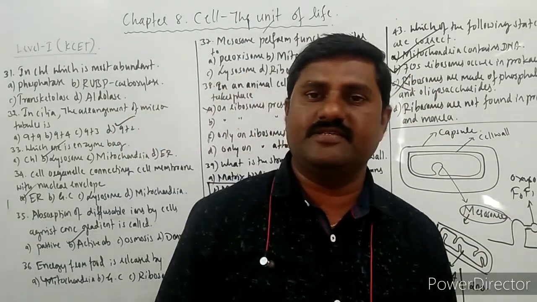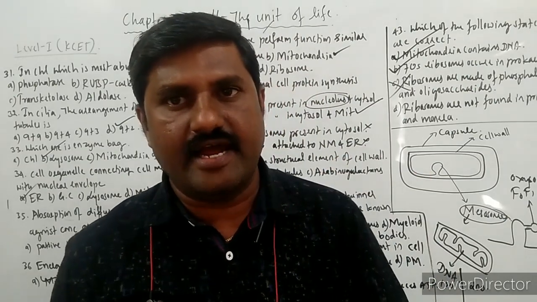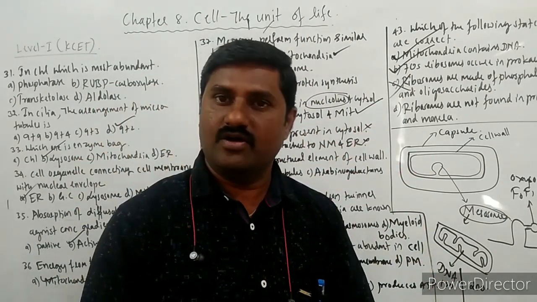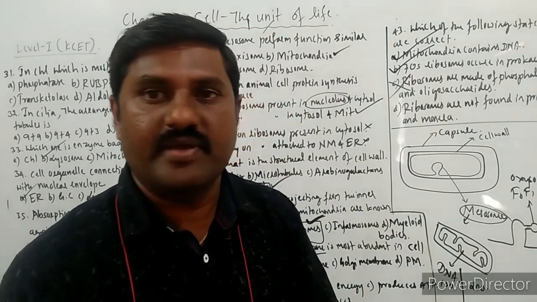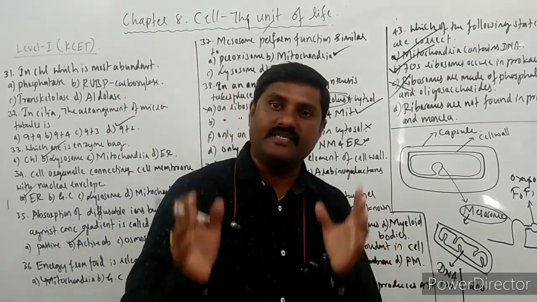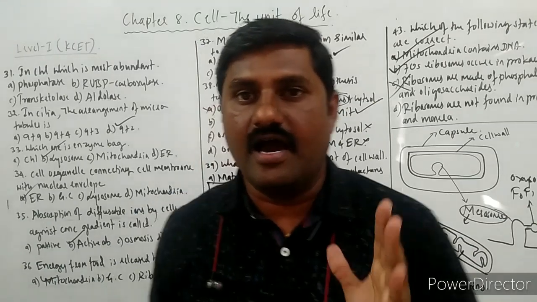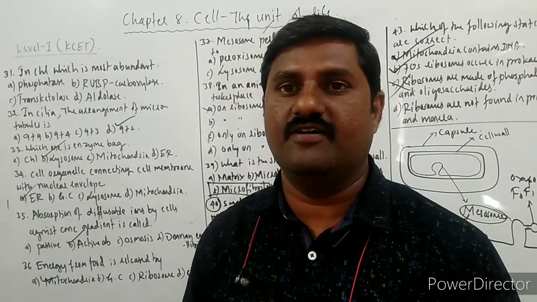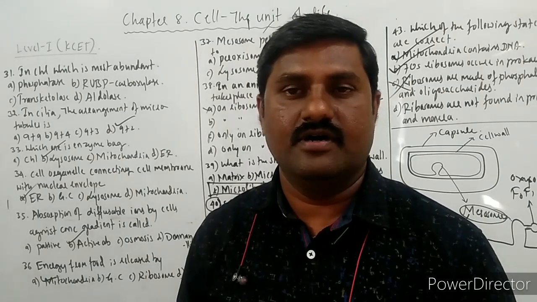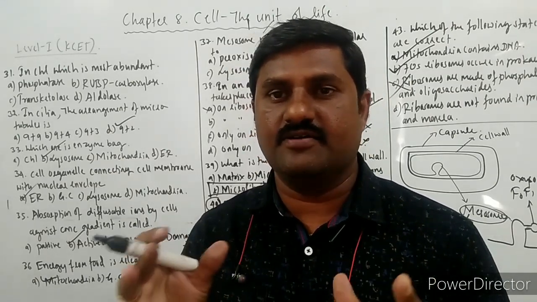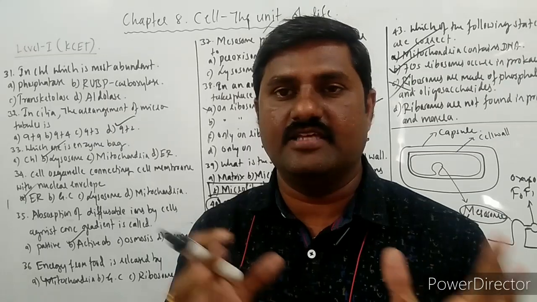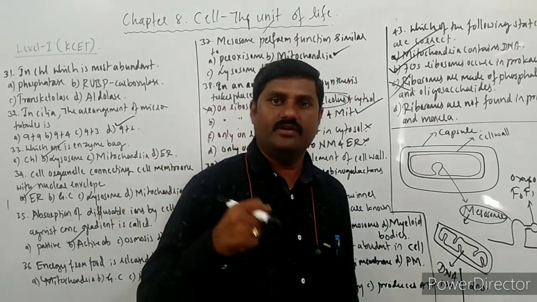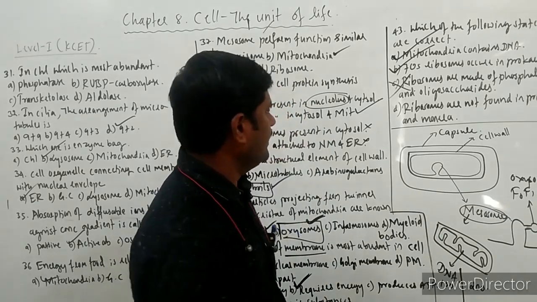Because phospholipids as well as oligosaccharides are both present in the plasma membrane, but they are not making the ribosomes. Ribosomes are basically made up of RNA as well as proteins, roughly 40 to 60 percent RNA and the rest proteins. This is the fact we know from theory, right?